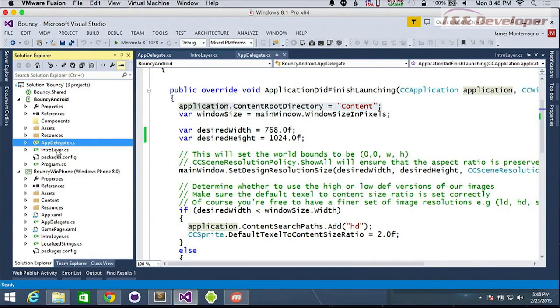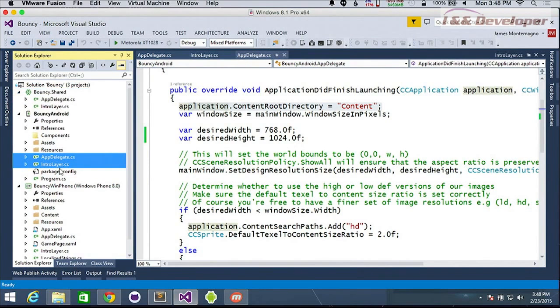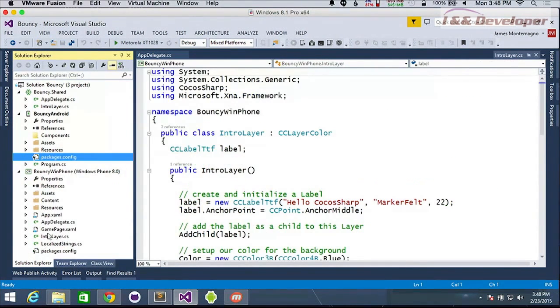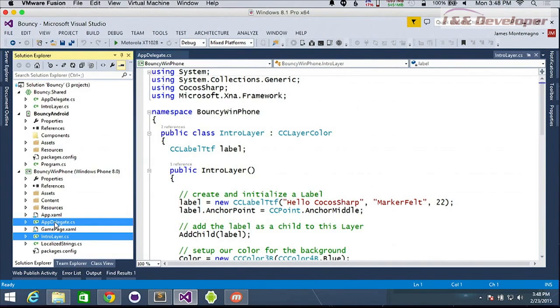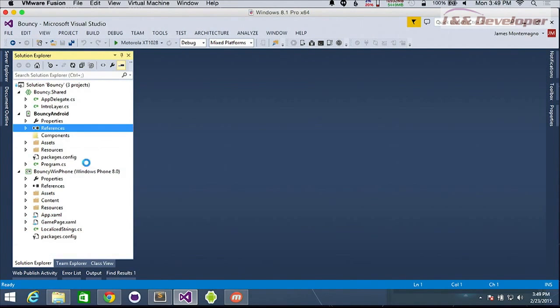Now we know that we want to share 100% of the app delegate and the intro layer here. So we're going to move those into our shared project. We can delete these out of the Android project and out of the Windows Phone project, and simply add the shared project.